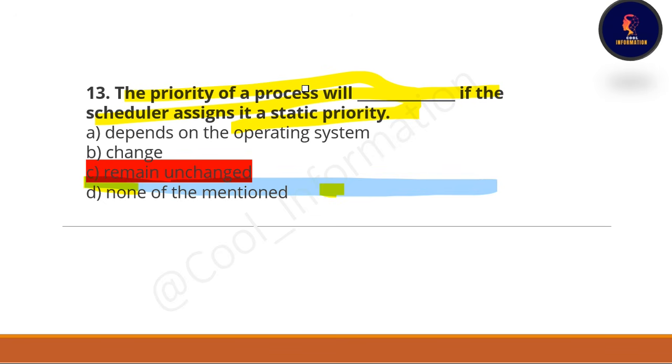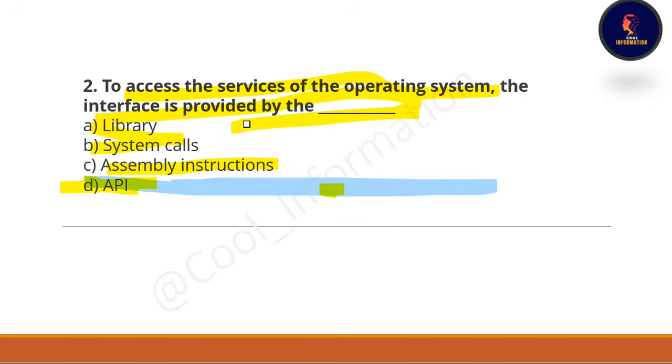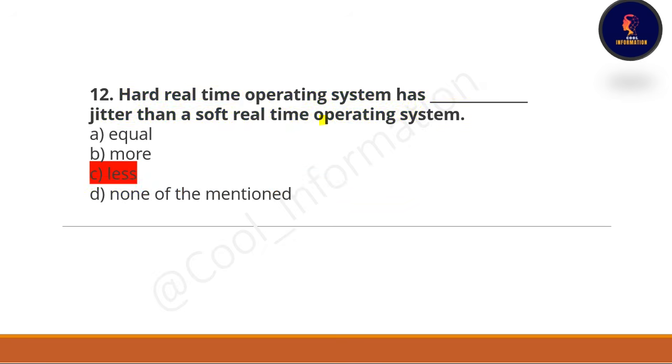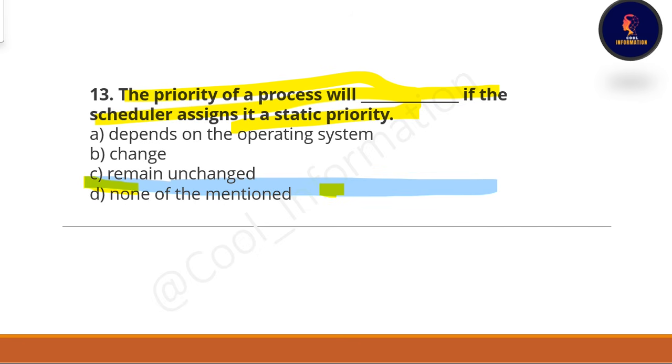Sorry for this glitch. I'm not sure why this is happening. This is the first time happening with me. Why is it not erasing here? It is so irritating. Let's try to fix it.